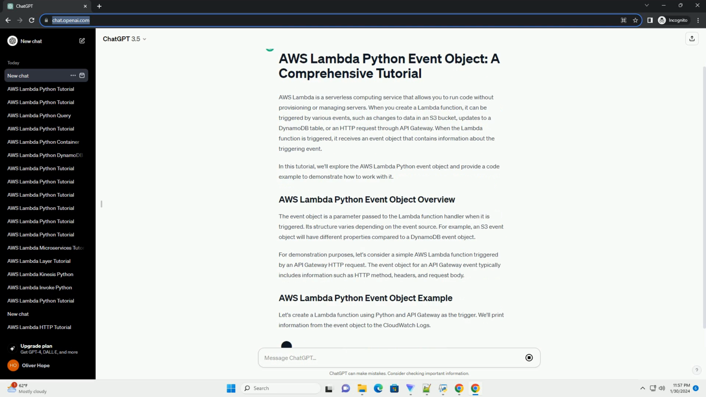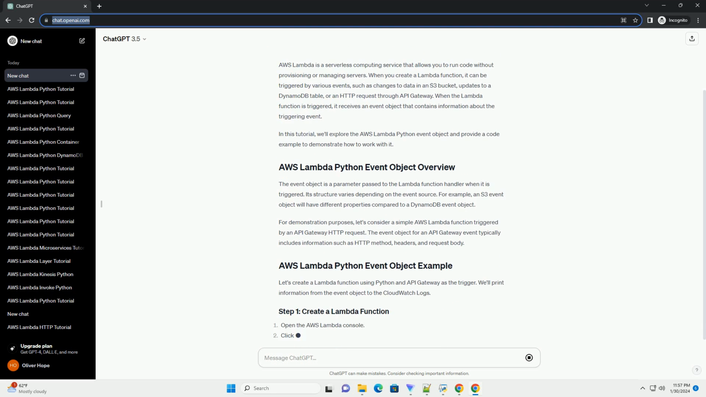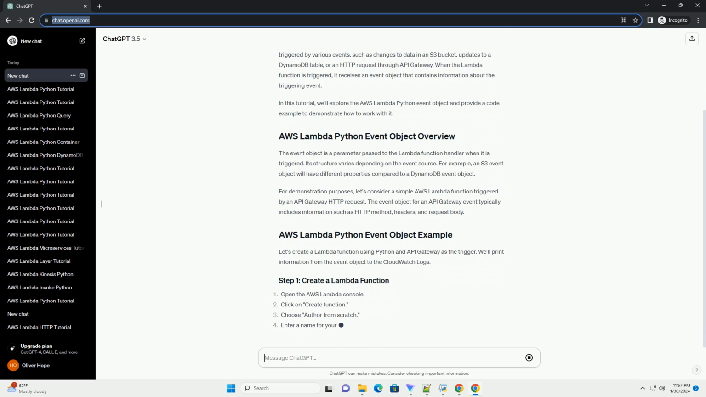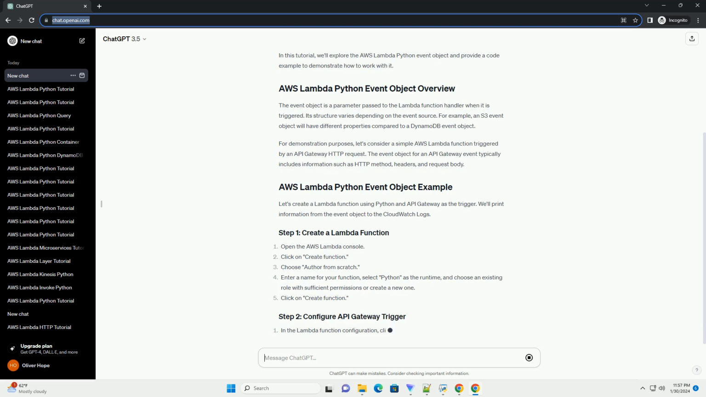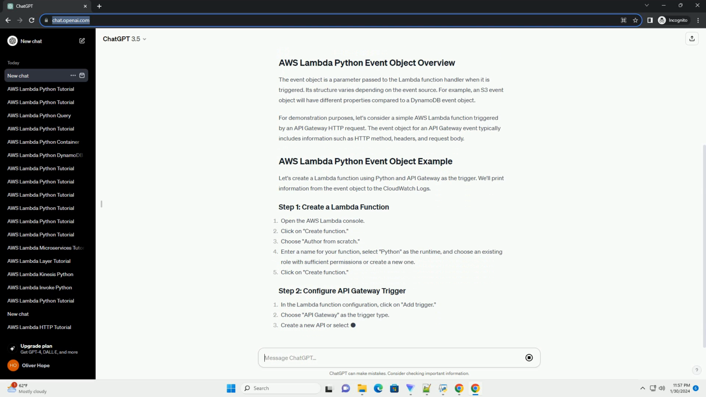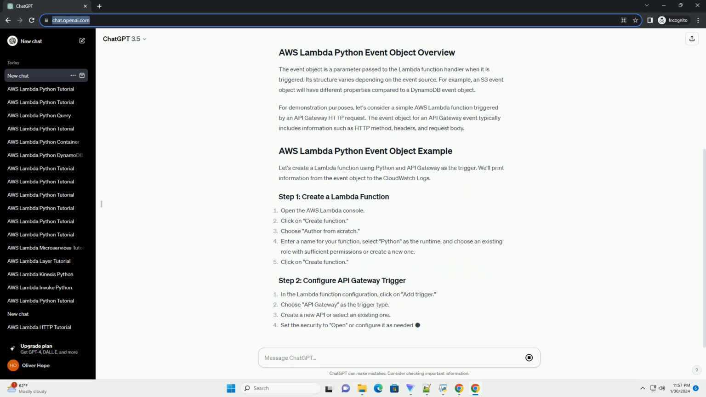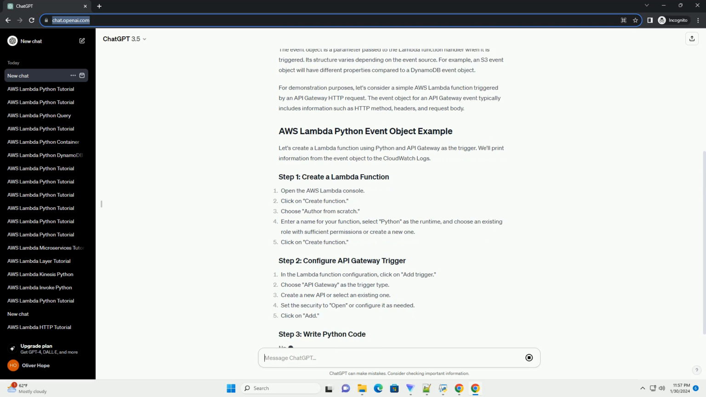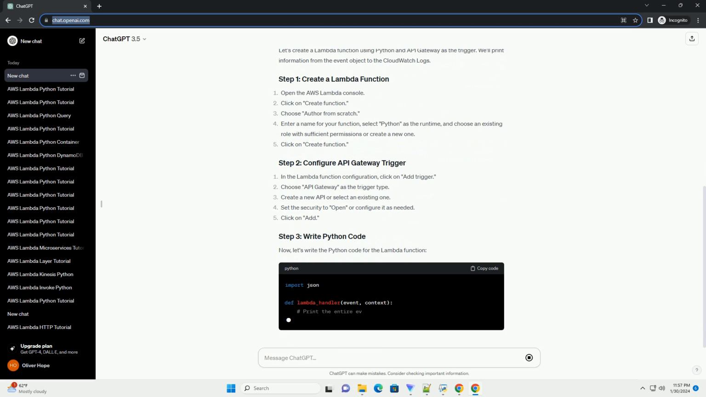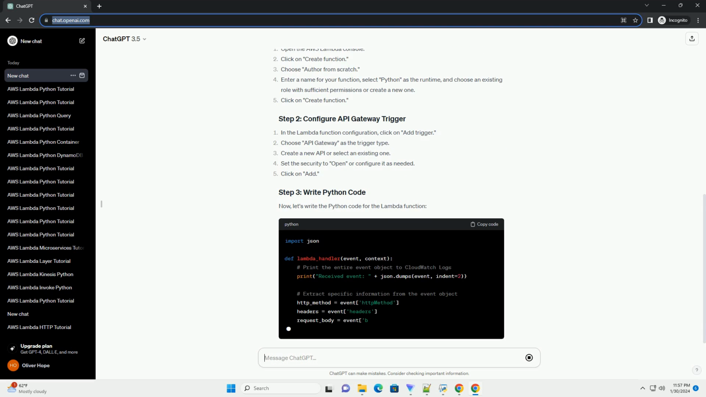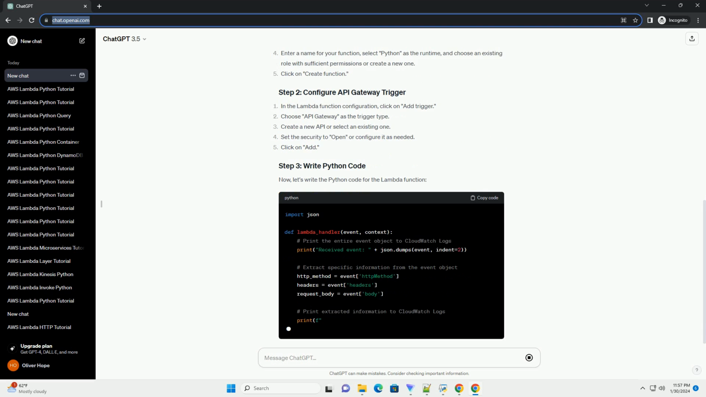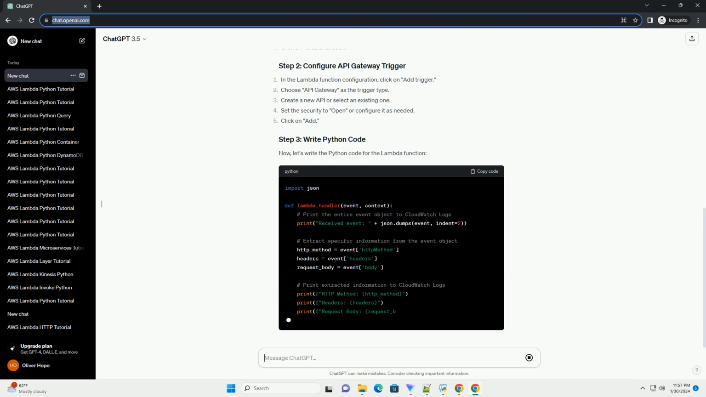In this tutorial, we'll explore the AWS Lambda Python event object and provide a code example to demonstrate how to work with it. The event object is a parameter passed to the Lambda function handler when it is triggered. Its structure varies depending on the event source. For example, an S3 event object will have different properties compared to a DynamoDB event object.